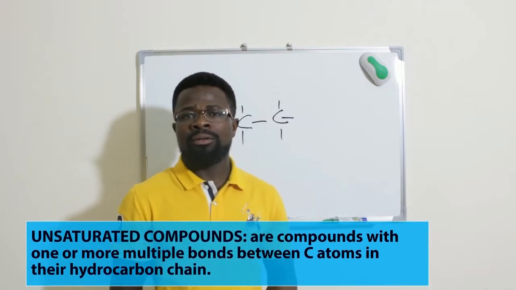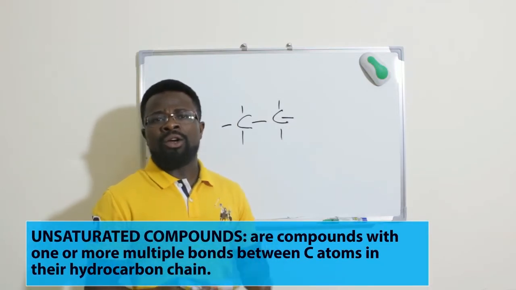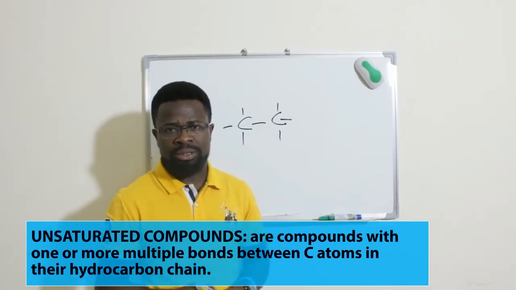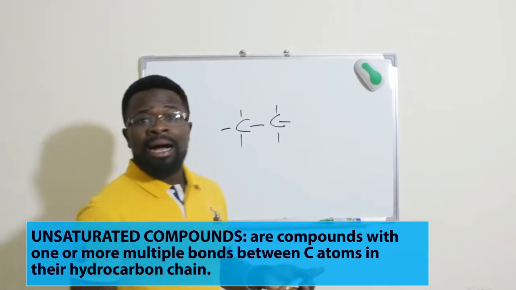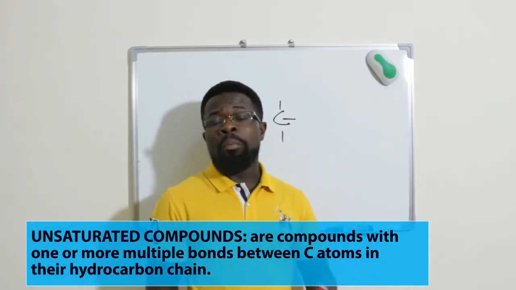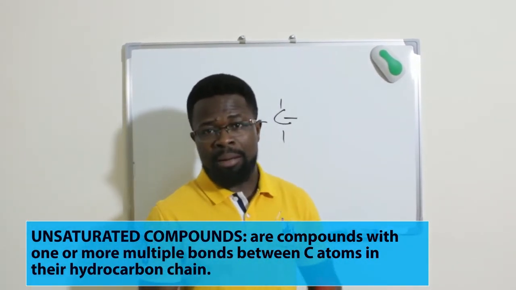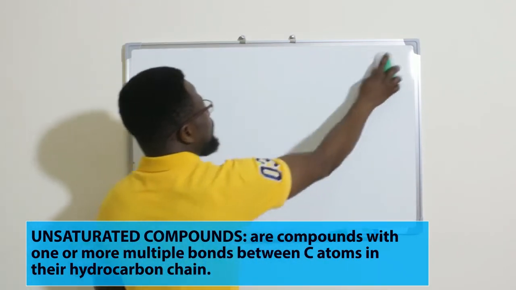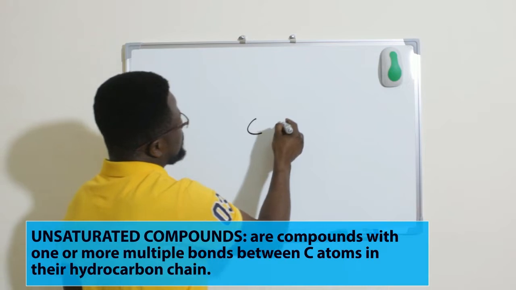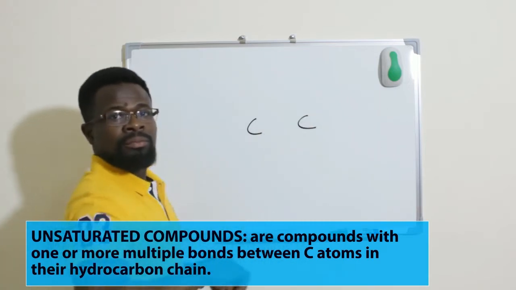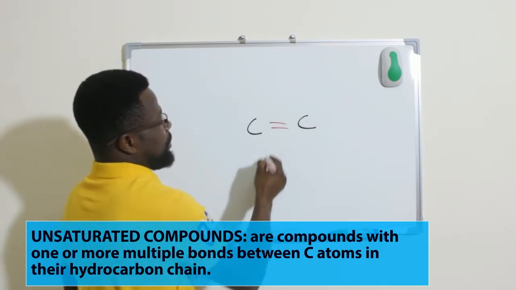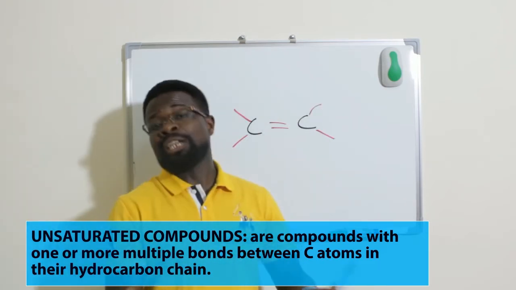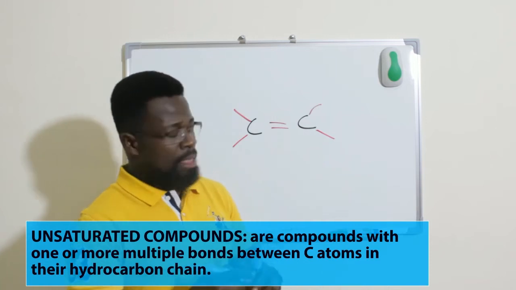An unsaturated hydrocarbon is a hydrocarbon that contains multiple bonds between the carbon atoms. So we can have either a double bond or a triple bond between the carbon atoms. For example, if I have a carbon and another carbon atom with a double bond between them, we call it an unsaturated hydrocarbon.